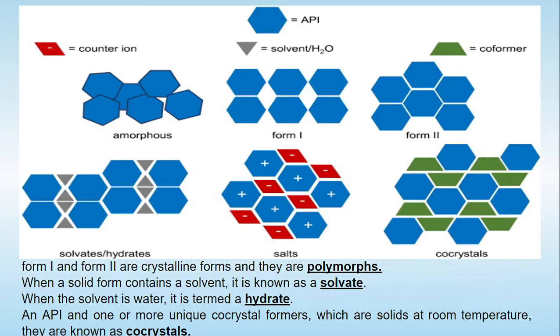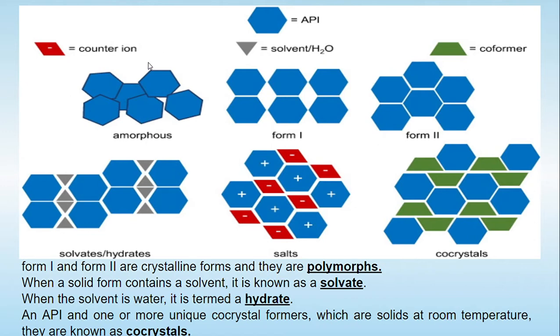If we go into the detail, crystallization basically deals with solid matter. In this slide, the API, which is called the active pharmaceutical ingredient, or the drug responsible for having the definite pharmacological effect or action, is shown by this hexagonal blue diagram. So this API is shown over here, and this one hexagonal blue block shows one drug molecule.